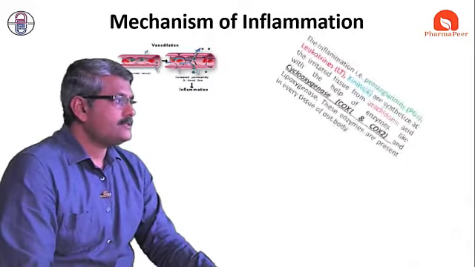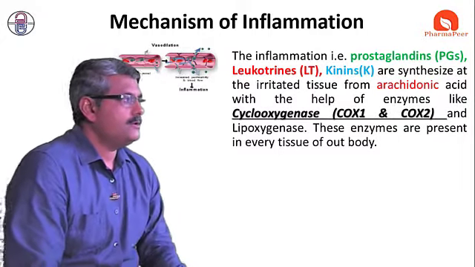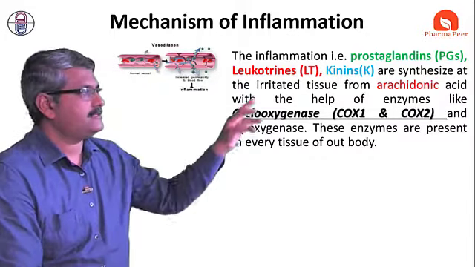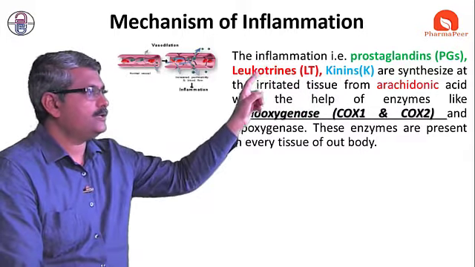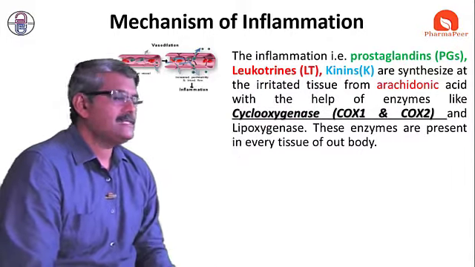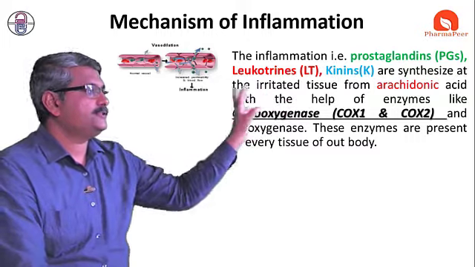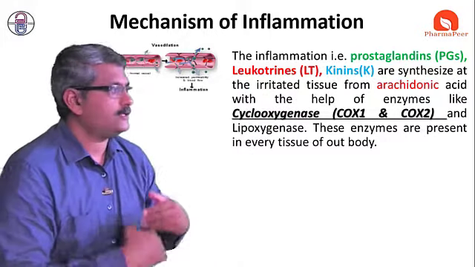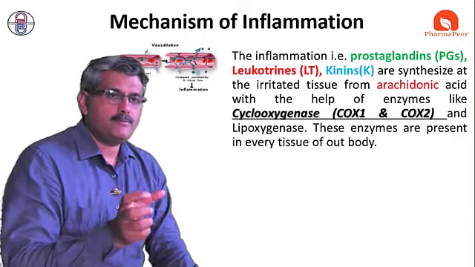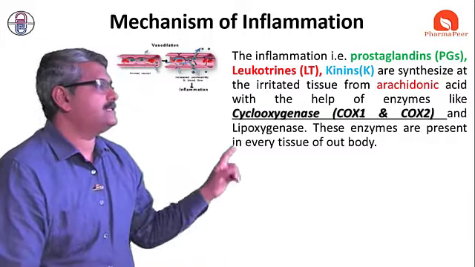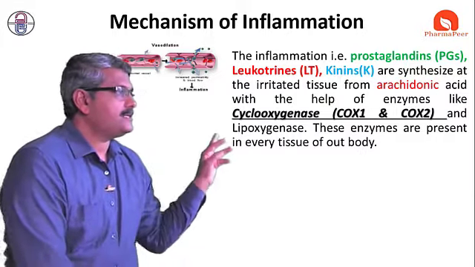So whenever inflammation occurs, a few substances are released. That is prostaglandins, leukotrienes, and kinins. These are synthesized from arachidonic acid by irritation of the tissue. The conversion of arachidonic acid to prostaglandin, leukotriene, and kinins plays a very important role. The conversion is done by one enzyme. That enzyme is called cyclooxygenase.